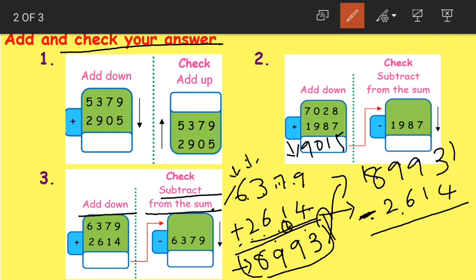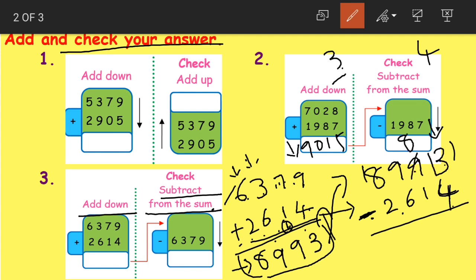Now while subtracting, again we start from the ones place. 3 minus 4. See, if you have 3 chocolates and someone is asking you to give 4, can you give, children? No, because we have only 3. In the same way, we cannot subtract 4 from 3. We will borrow 1 from 9.